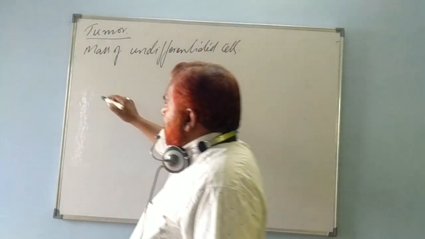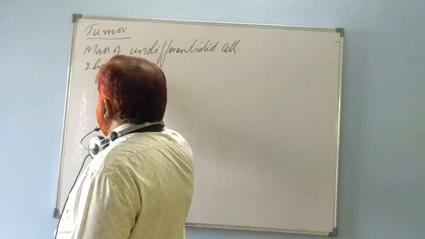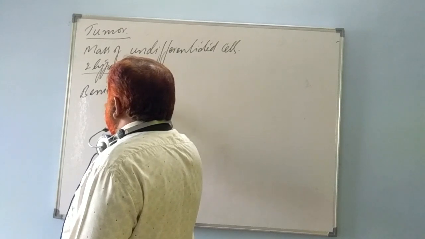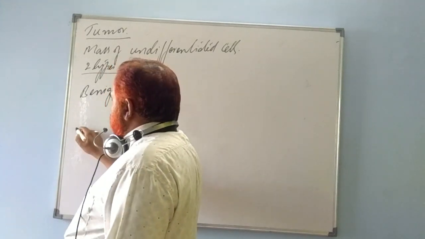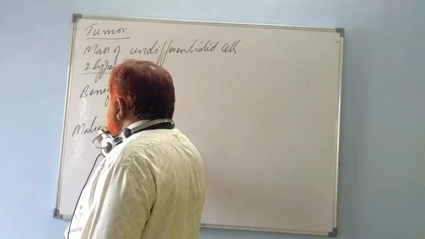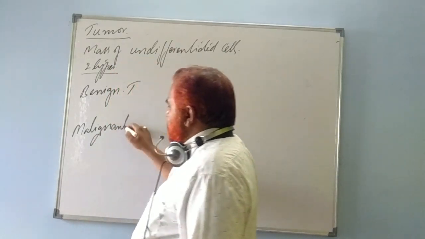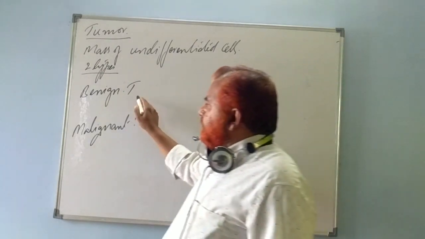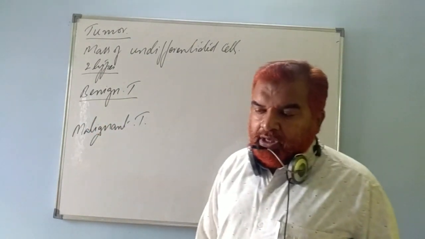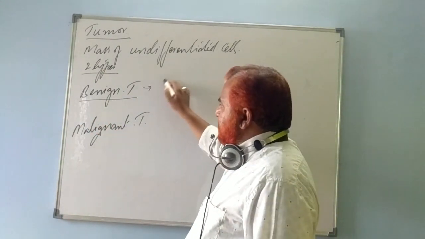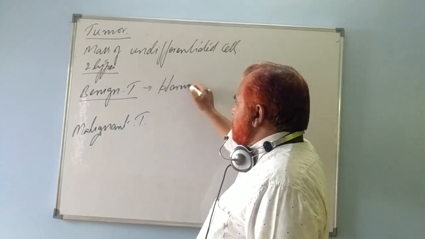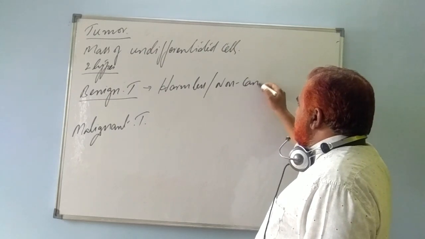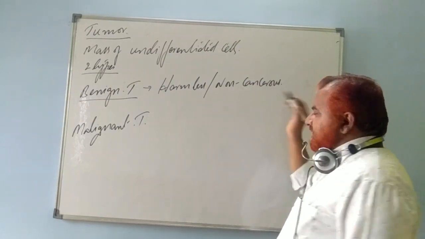Right? Now, there are two types of tumors. How many types? Two types. One is known as benign tumor. The other is known as malignant tumor. The first type is benign tumor. Benign tumor is harmless. We can say it is non-cancerous, to some extent.